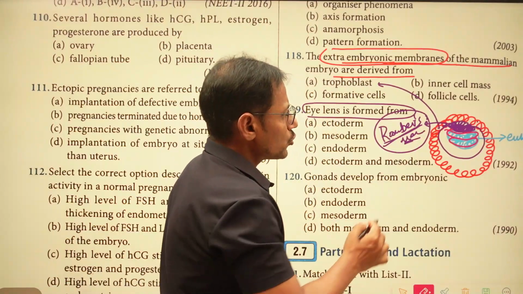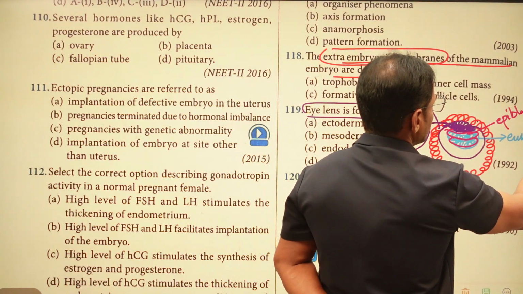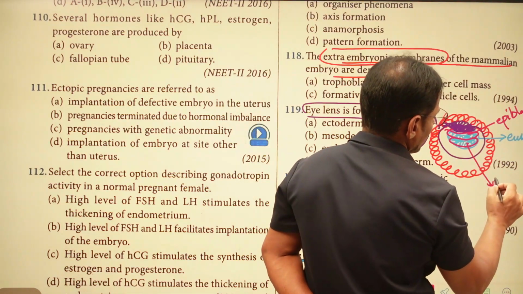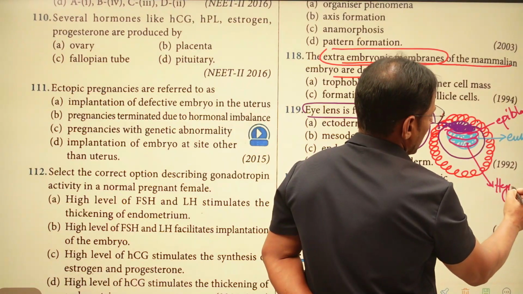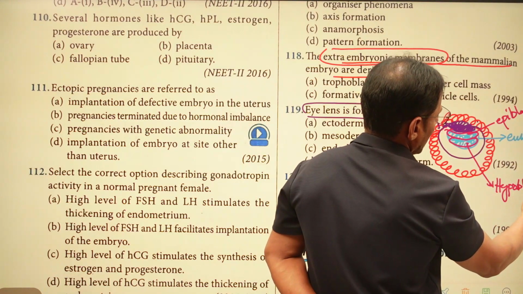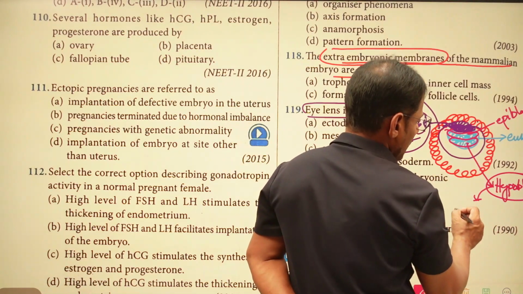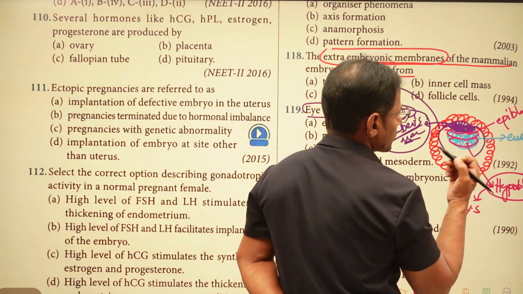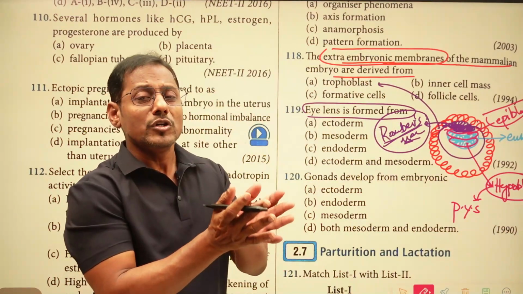The top one is the epiblast, and underneath this epiblast we can find the hypoblast. In turn, the hypoblast transforms into the primary yolk sac, whereas the epiblast is going to be transformed into three germ layers.